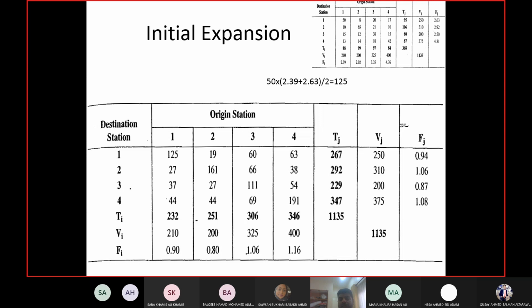I will say it again. The volumes will not change, only the summations are changing. So Vj and Vi are the same as what you have in the field, they remain the same. The summations are changing, so you will recalculate the ratios. Again, you do 250 upon 267, 310 upon 292, and you get these values. Similarly 210 upon 232, 200 upon 251, and you get these values.